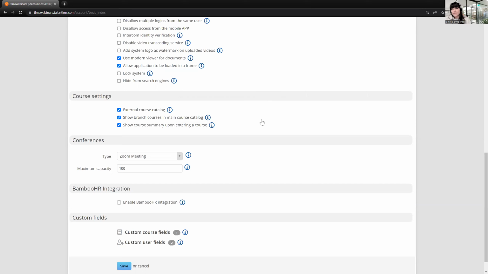And also in this section, we have another tick for you. If you go to this option, branch courses in main course catalog, and uncheck it, this will allow you to have courses only on the branch. This will not show any branch courses in the course catalog that you have in the main portal. So everything will be kept in the respective branch course catalog. And that's it for me when it comes to the course catalogs.